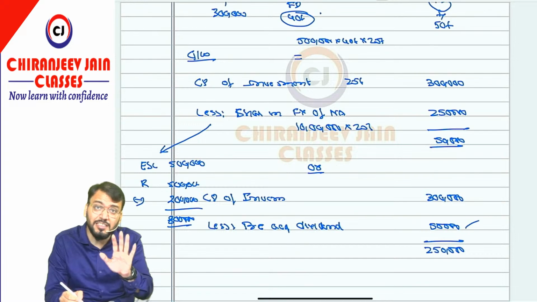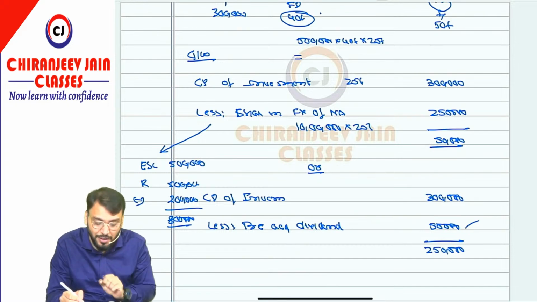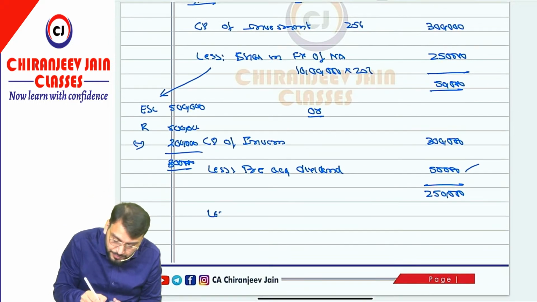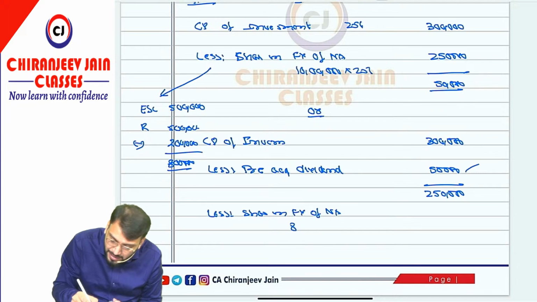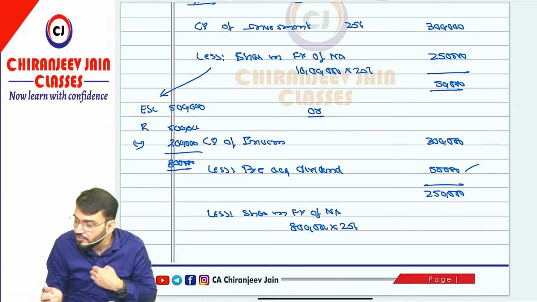After considering the dividend declared from pre-acquisition reserve, your pre-acquisition reserve will also be reduced. So if you do it this way, less share in fair value of net asset will be 8 lakh ka 25%. So 8 lakh into 25% is what? 2 lakh only.